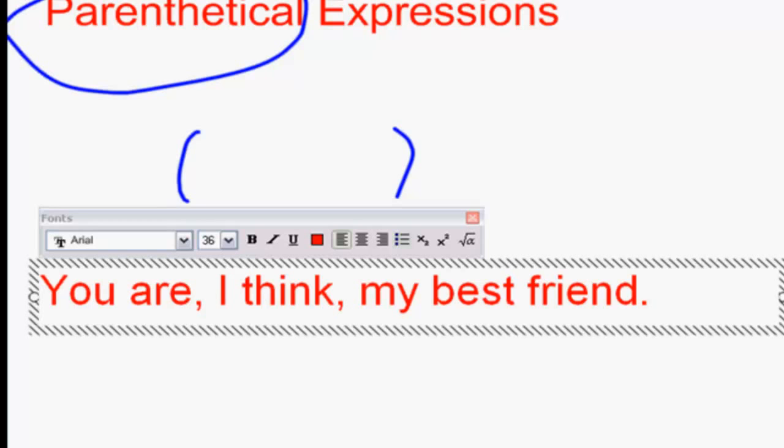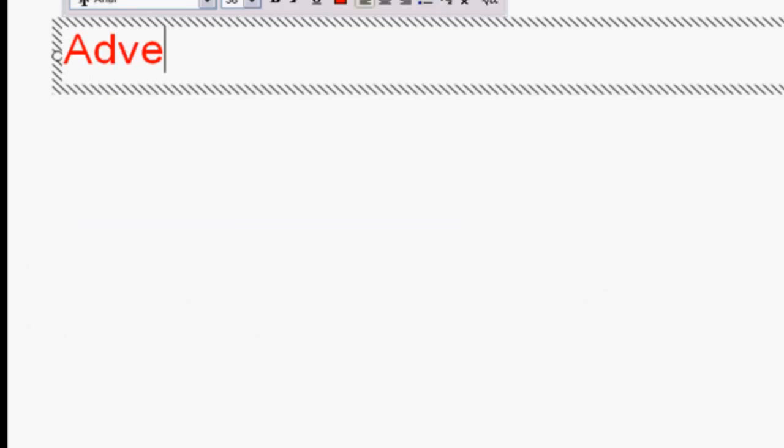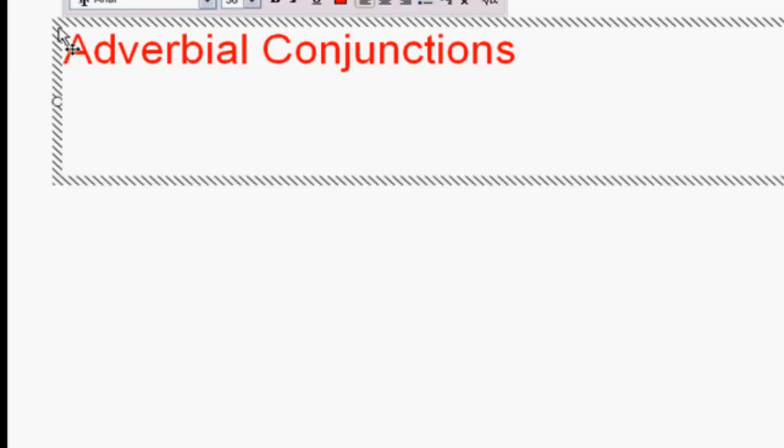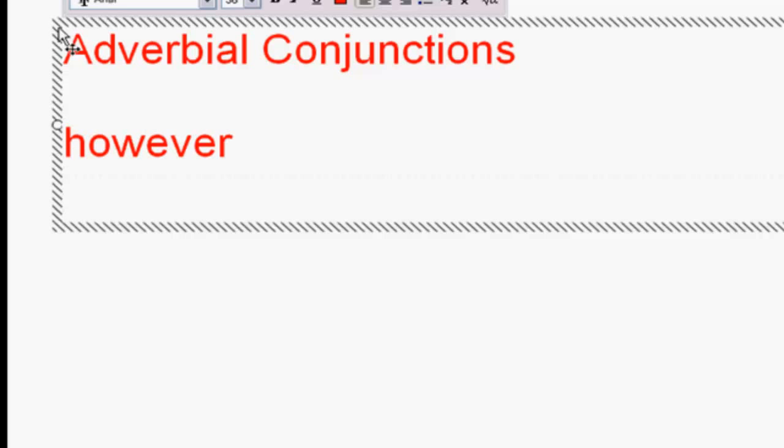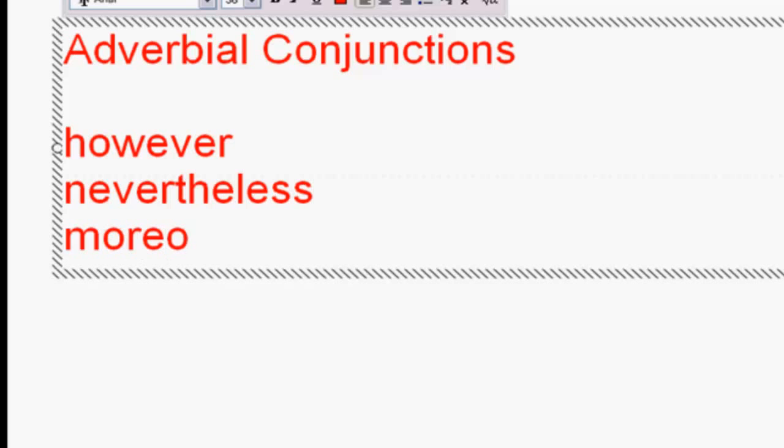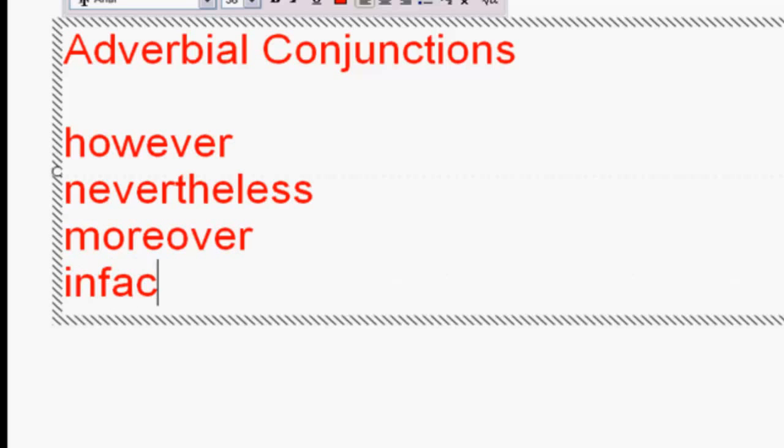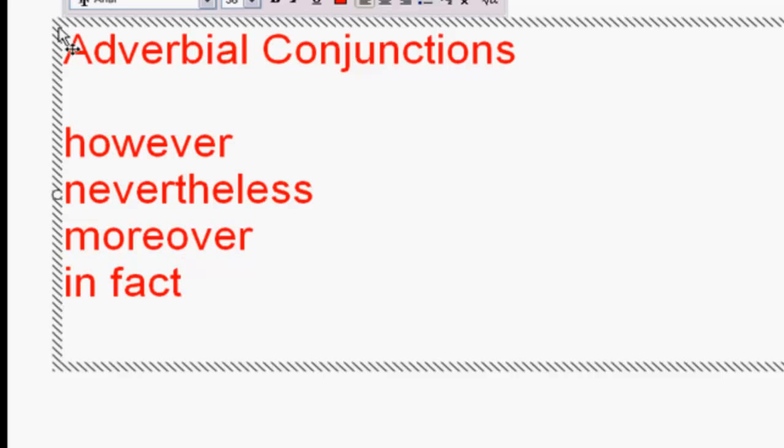Another kind of parenthetical expression, something that's always a parenthetical expression, are adverbial conjunctions. And so when we're talking about adverbial conjunctions, we're talking about things like however, moreover, in fact. More or less, like the two words more or less, could work in this way.